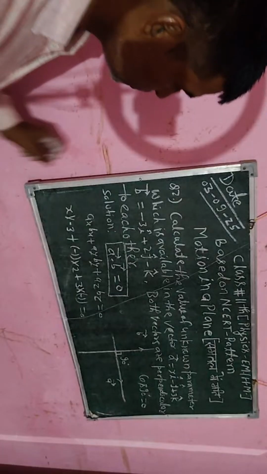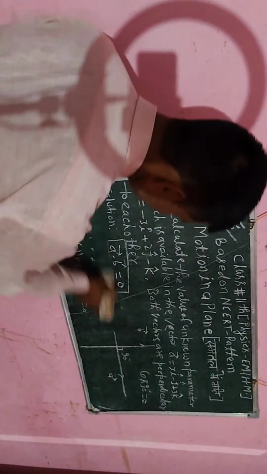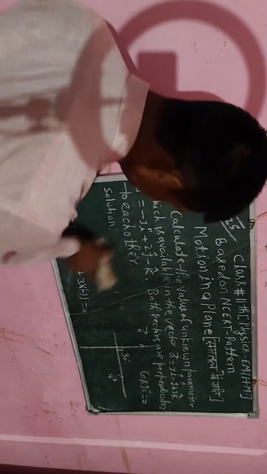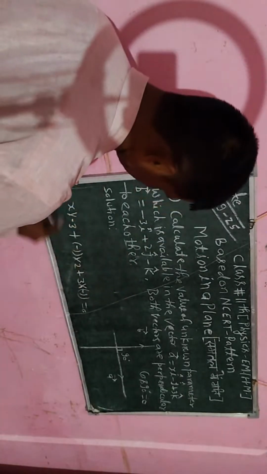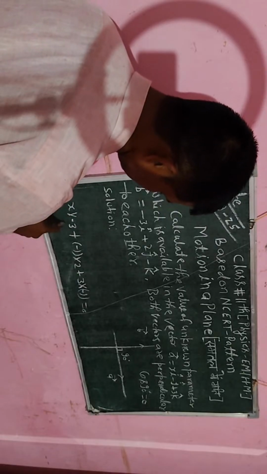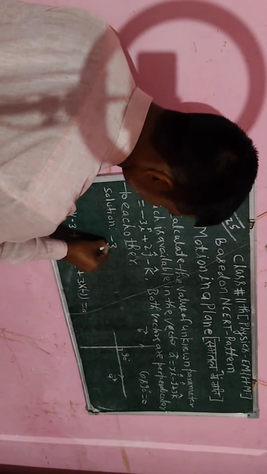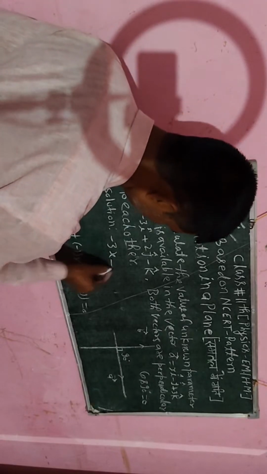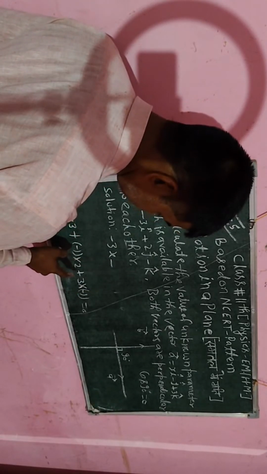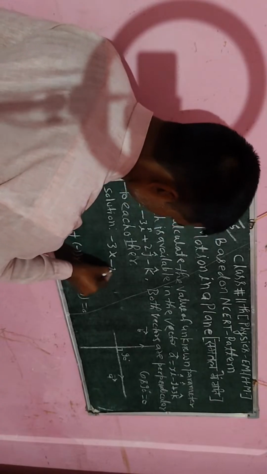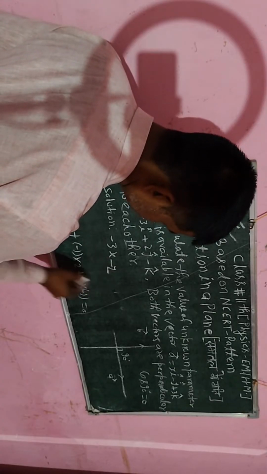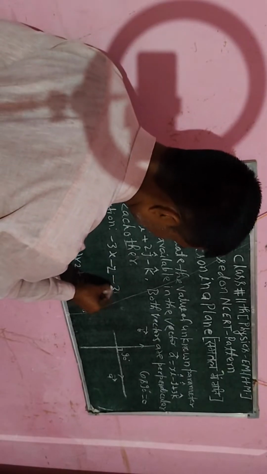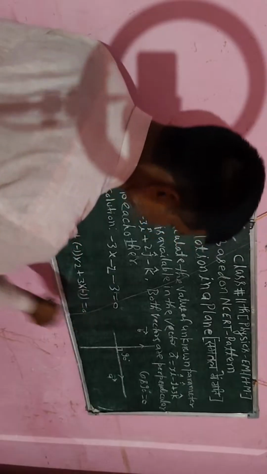After simplifying I will get the value of x, that will be the answer of my question. So x into minus 3 is minus 3x. Here plus and minus sign, so the multiplication will be minus, and 2 will be 2. Plus minus is minus, and 3 will be 3, and on the right hand side I put 0.